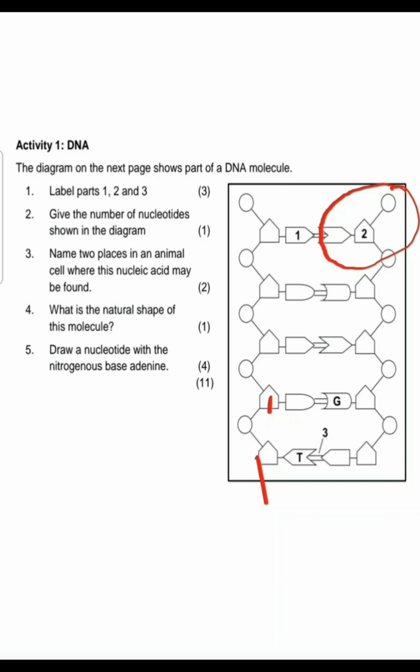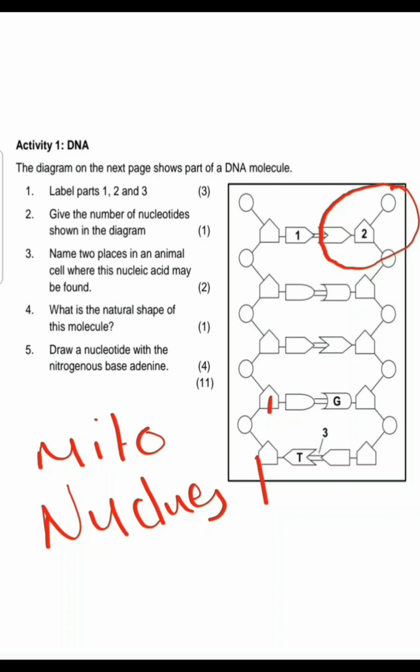So, name 2 places in an animal where this nucleic acid may be found. You can find it in the mitochondria, known as mitochondrial DNA, and in the nucleus, known as nuclear DNA, right?